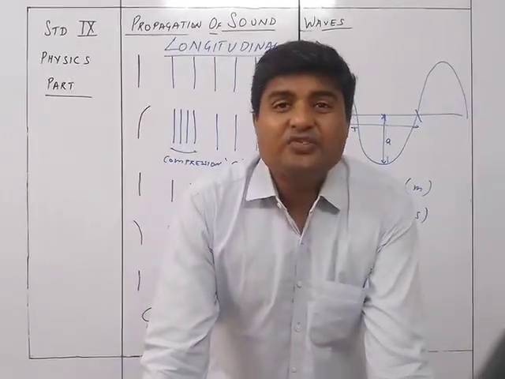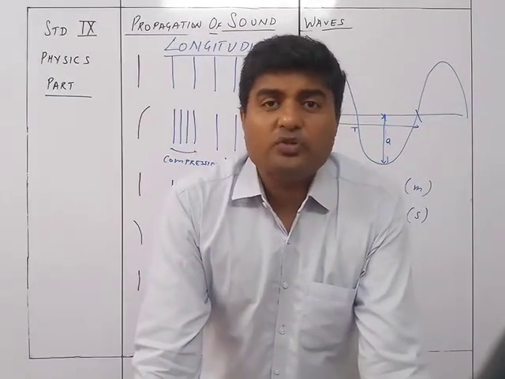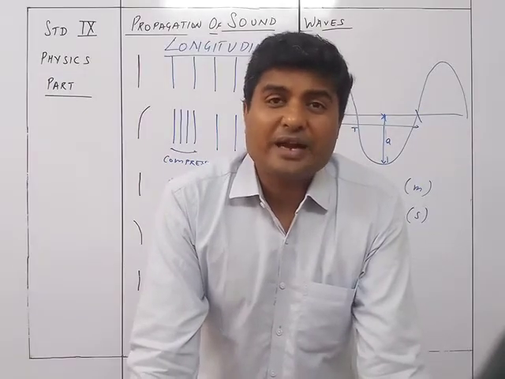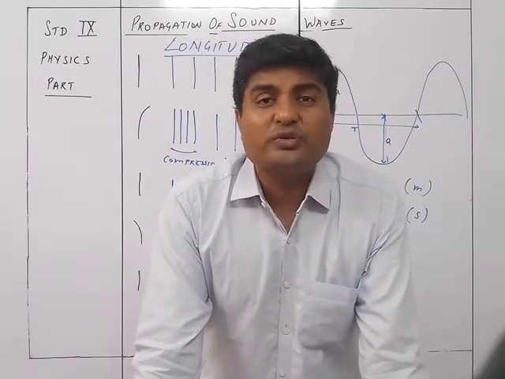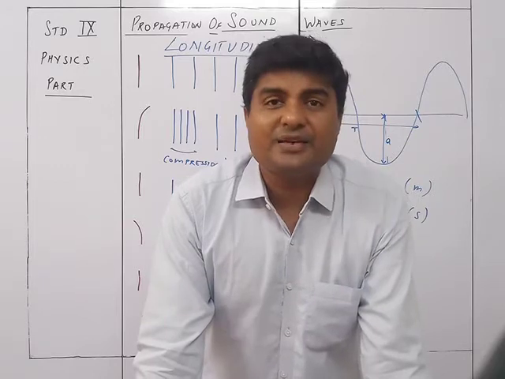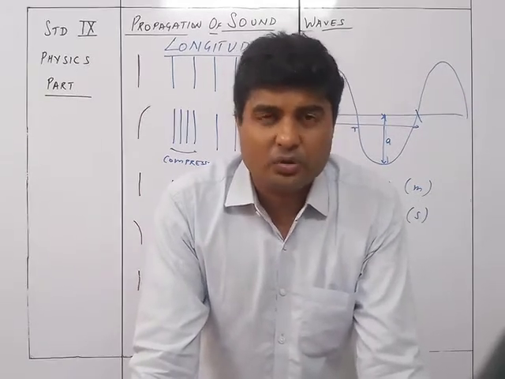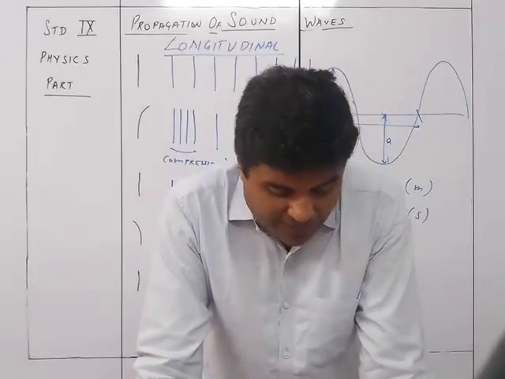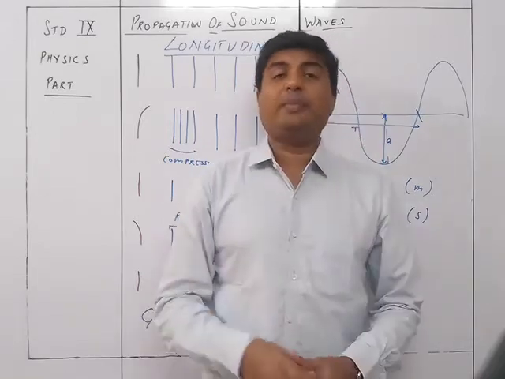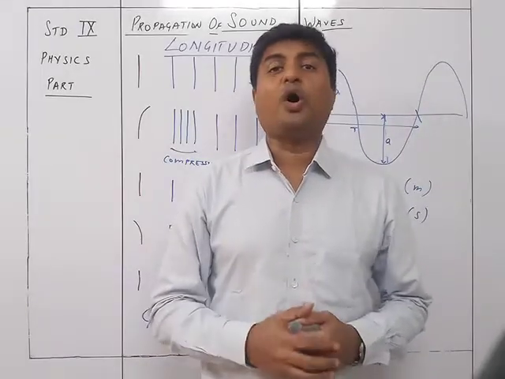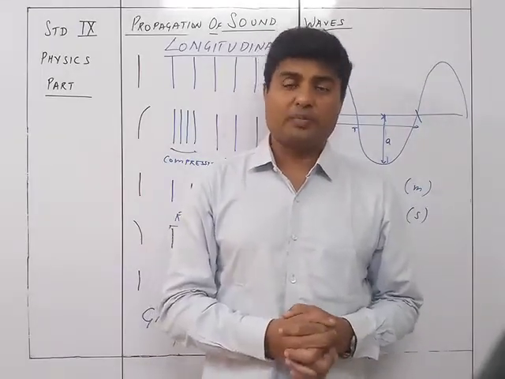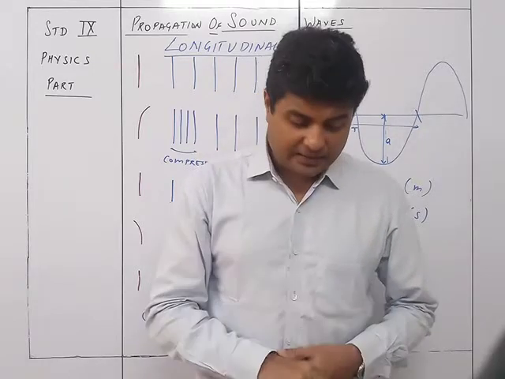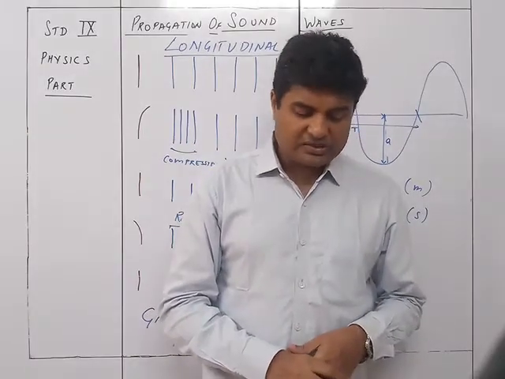The next is frequency. Time period was for one wave, but suppose मैं जानना चाहता हूँ what is the number of waves in 1 second, then that is the frequency of the vibration. The number of vibrations made by a particle of the medium in 1 second is called the frequency of the wave.